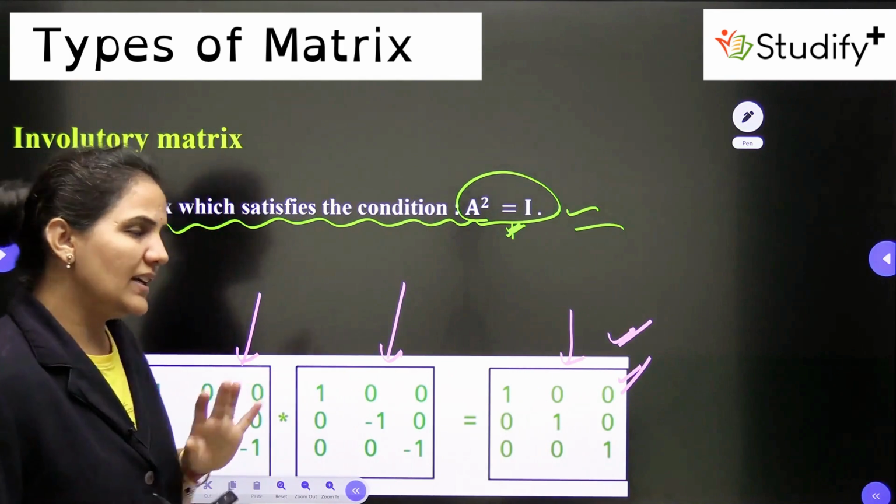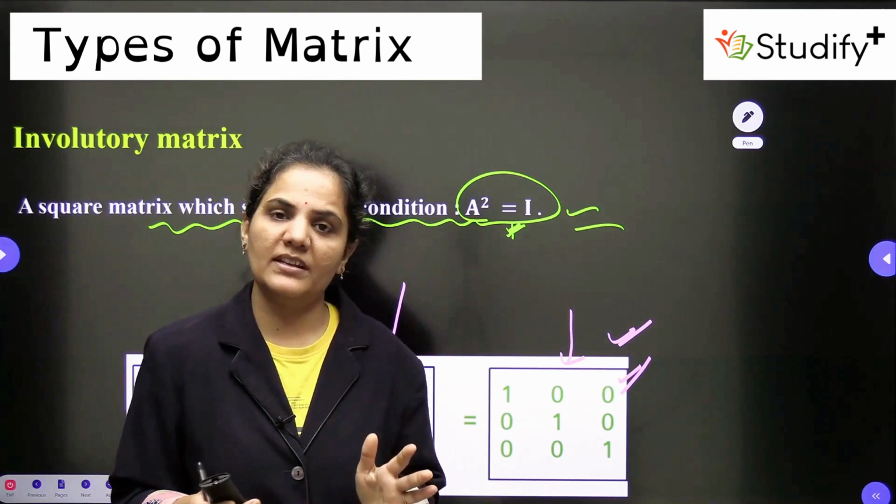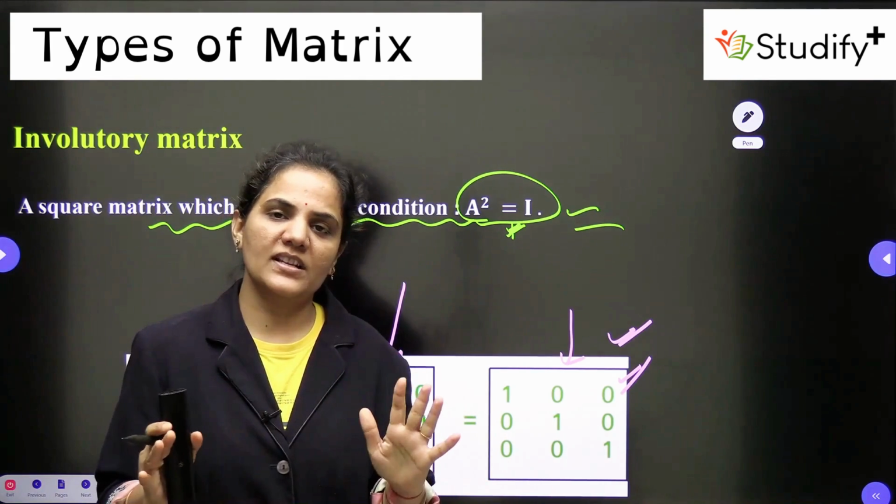So we had a discussion on the basic types of matrices. This is very simple. I hope it is clear to everyone.